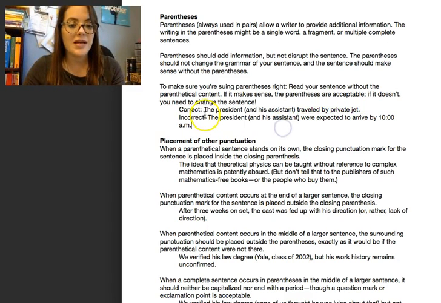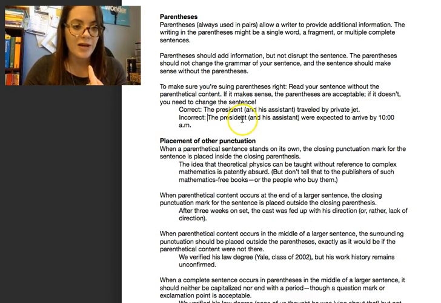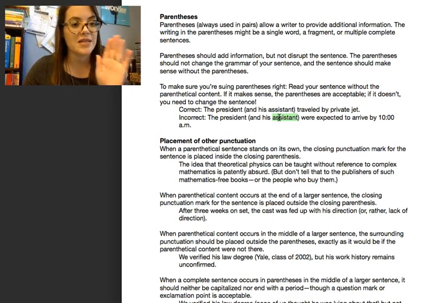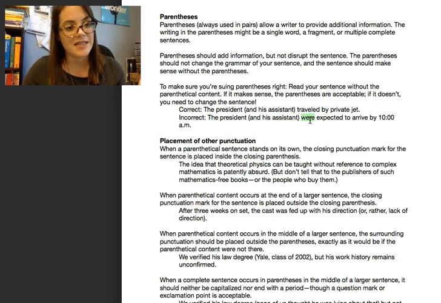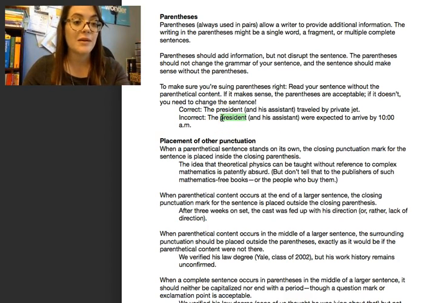Now, if I said the president (and his assistant) were expected to arrive by 10 a.m., but then I take out and his assistant, it is the president were expected to arrive by 10 a.m. Hopefully, you heard that I just said president were, and hopefully that sounded incorrect to you. Okay, so we want the parenthetical material to not change the grammar of the sentence at all. So it would not affect my subject-verb agreement, for example. I'm still acting like just president is my subject.